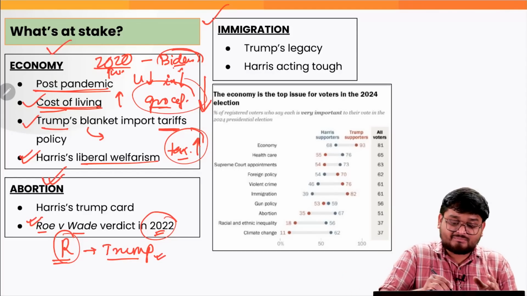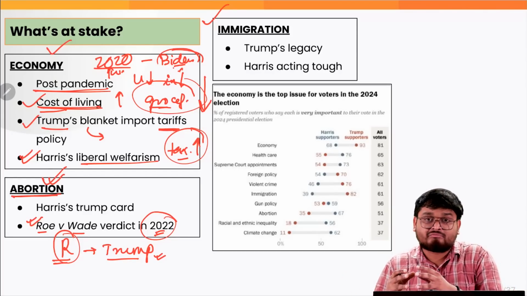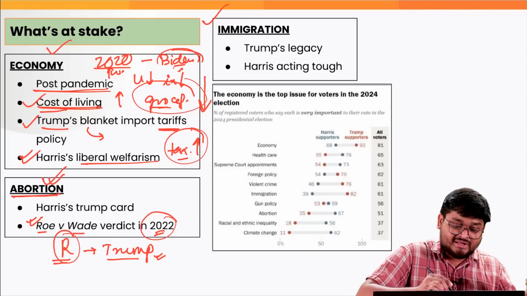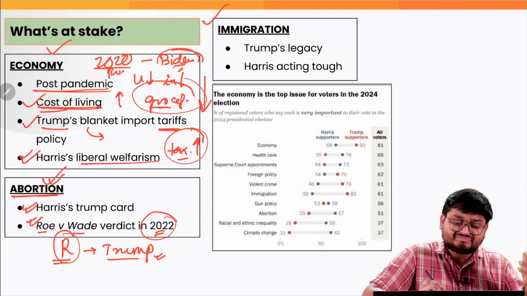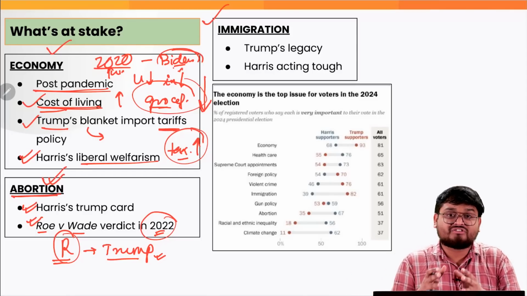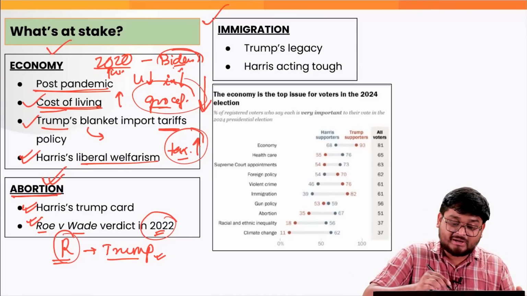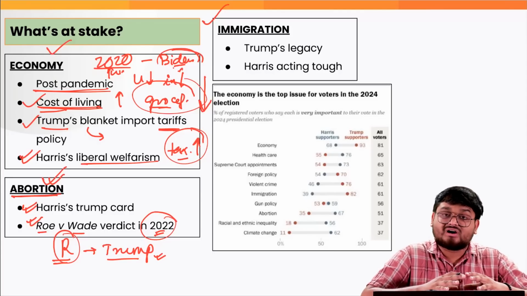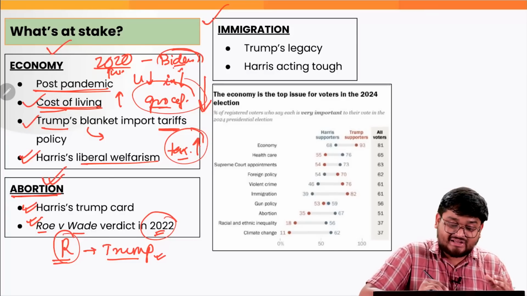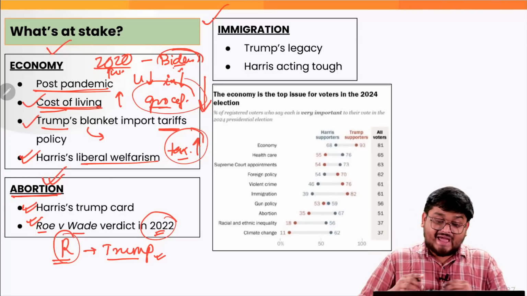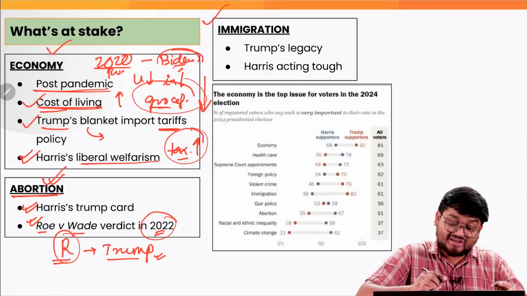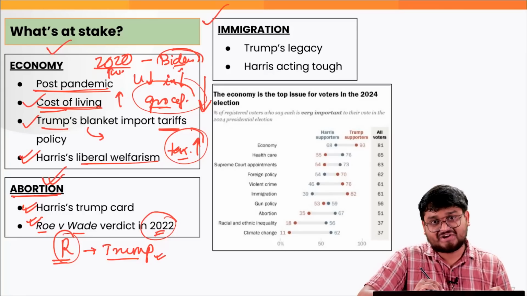We can understand that abortion is a very controversial issue at the heart of the US debate. And this is exactly what Kamala Harris is also arguing, that she will be bringing back the legal rights and the various liberal aspects when it comes to abortion. She will be liberalizing the abortion policies even more and will be counteracting the Roe versus Wade verdict. And this is making her more popular across US politics and particularly among women in the country.